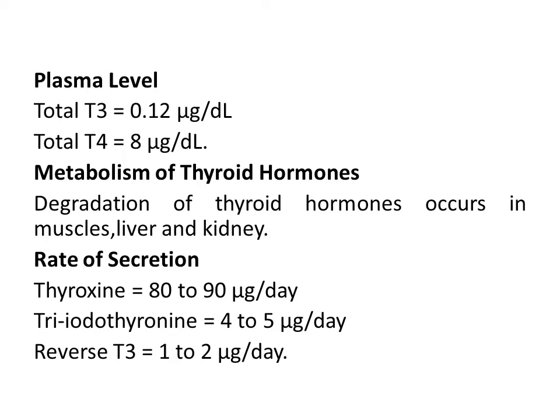Degradation of thyroid hormones occurs in muscles, liver and kidney. Rate of secretion of thyroxine hormone is 80 to 90 microgram per day, whereas that of triiodothyronine is 4 to 5 microgram per day, and reverse T3 is secreted at the rate of 1 to 2 microgram per day.